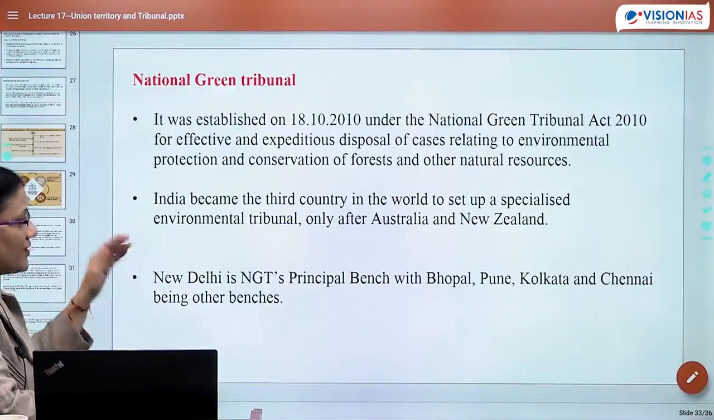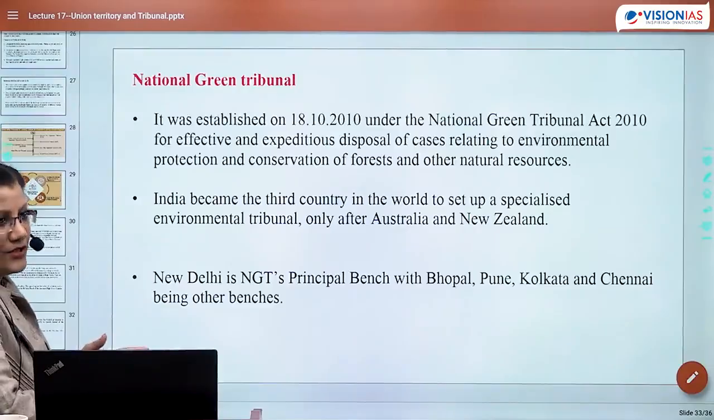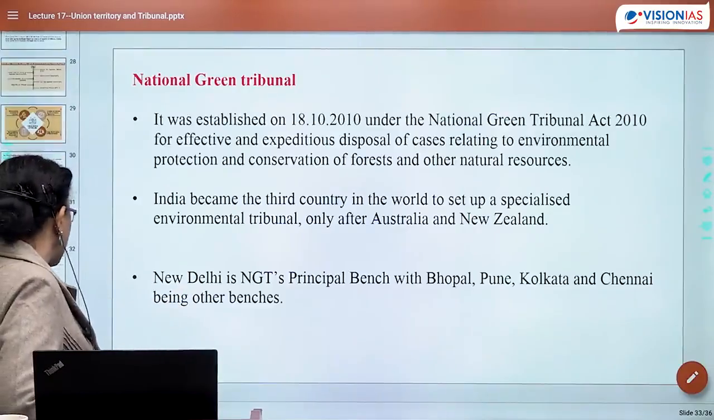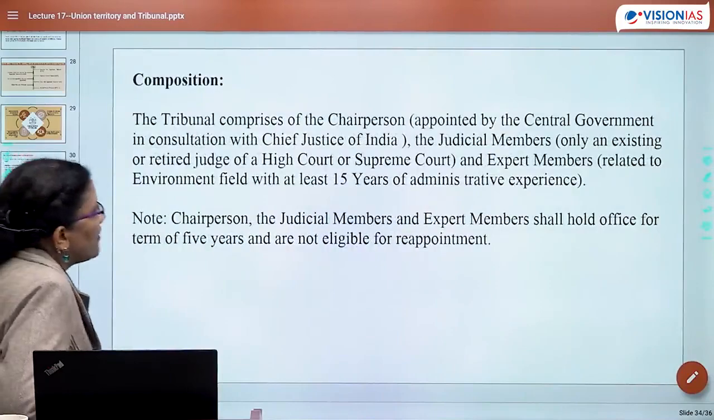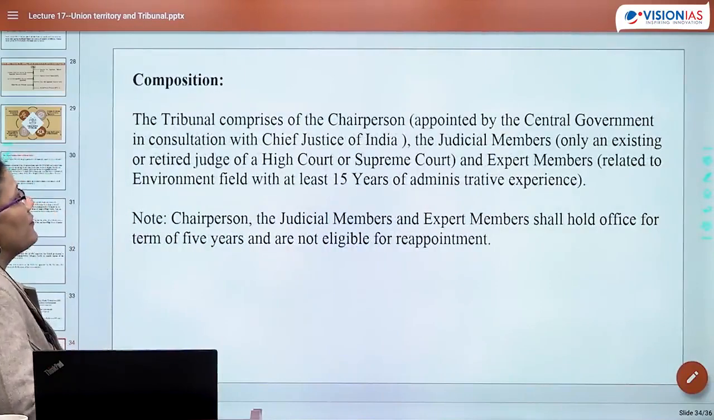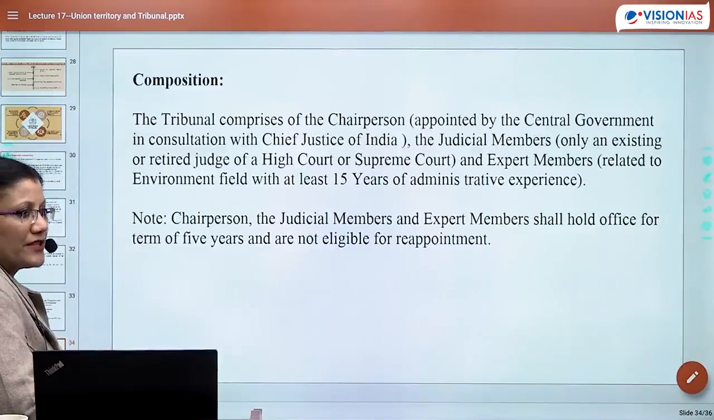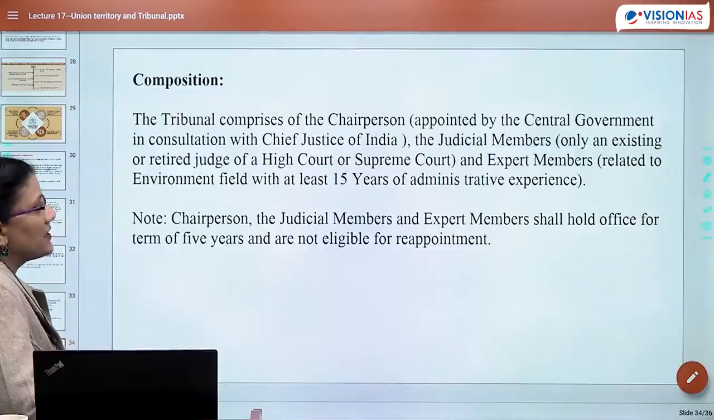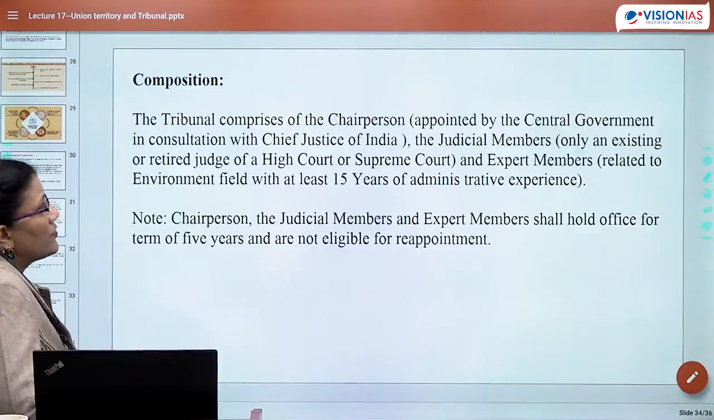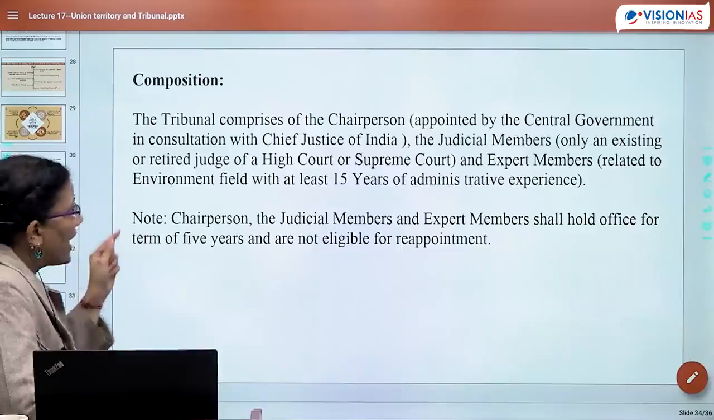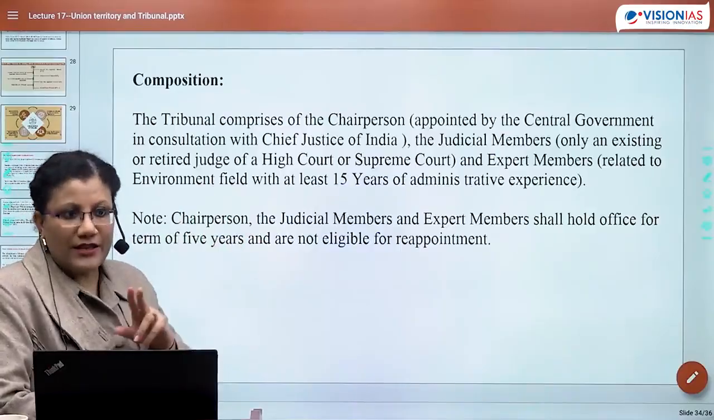New Delhi is NGT's principal bench, with Bhopal, Pune, Kolkata, Chennai being the other benches. So this question also often comes up in exam. Now what is the composition of NGT? The tribunal comprises a chairman. The chairman would be appointed by the central government. If a question says the chairman would be appointed by the president, that would also be correct, in consultation with the Chief Justice of India. Okay? The judicial members: only an existing or a retired judge of a High Court or a Supreme Court can become judicial members of NGT.